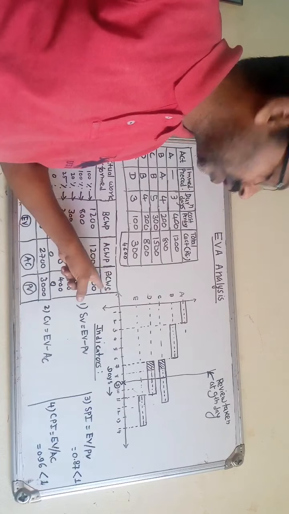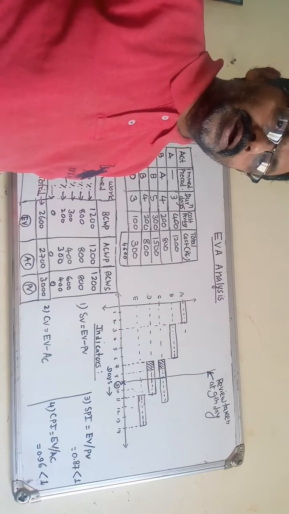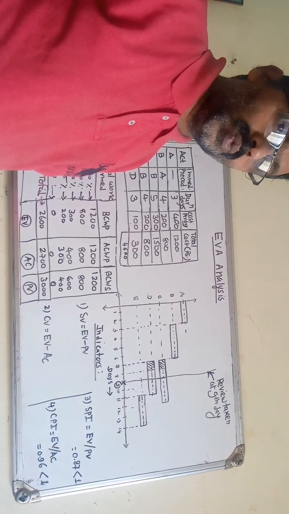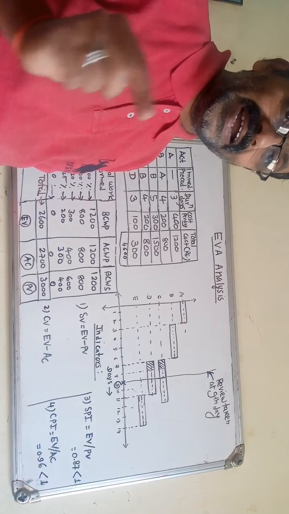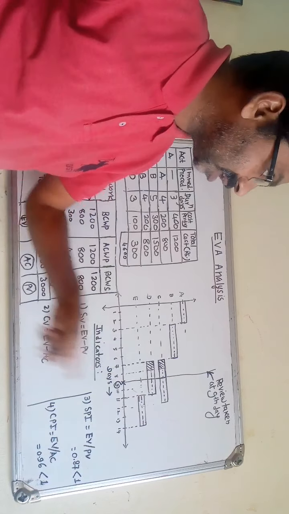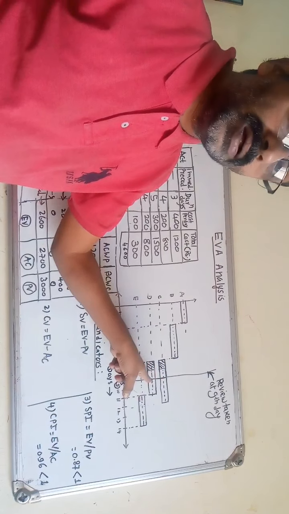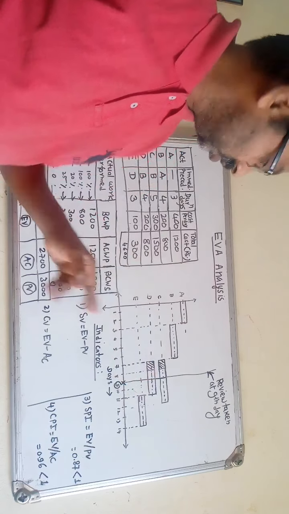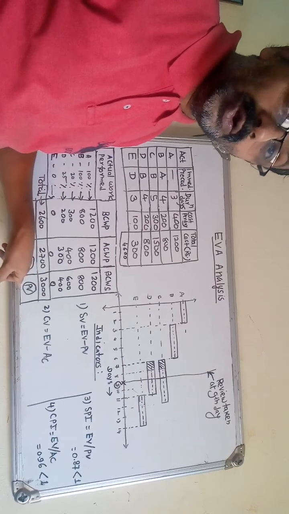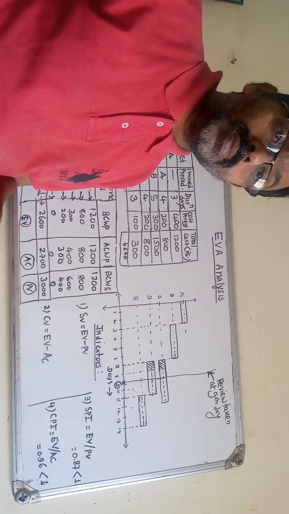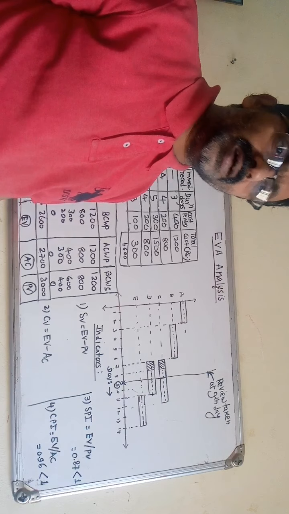It means how much work you are supposed to complete at the date of review. In the example, activity C we want 40% complete, activity D 50% complete. That is the schedule. Budgeted cost of work scheduled, or planned value, is in monetary terms, expressed in money. So I think you understood the first term, planned value.